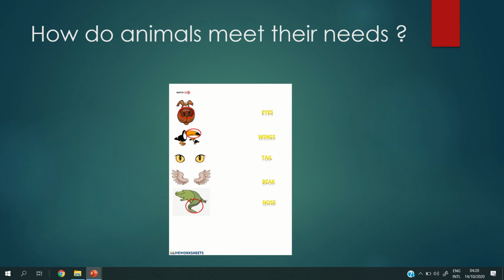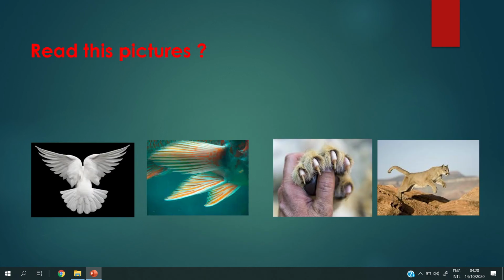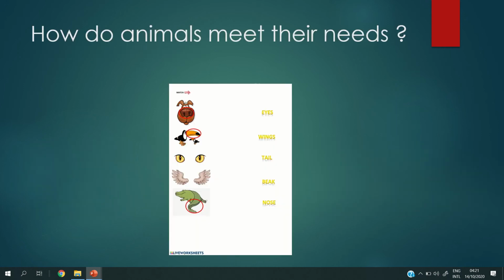So here, all the animals have body parts. These body parts help the animals to get what they need to live. Okay, look at this one. How do animals meet their needs? Who can match with me?